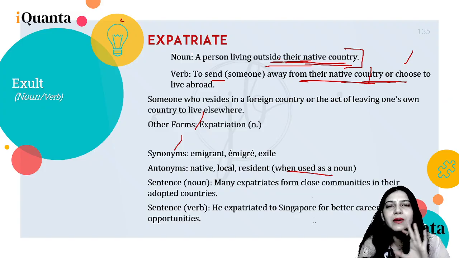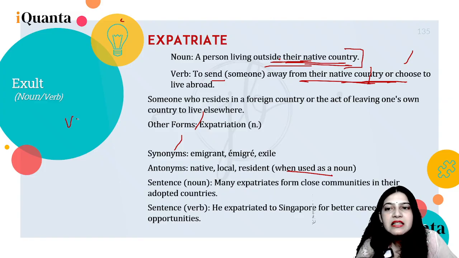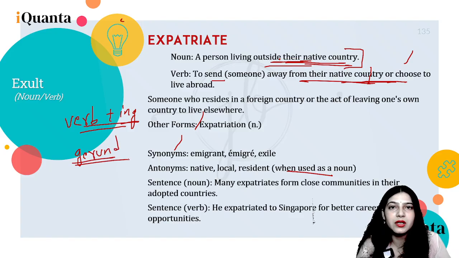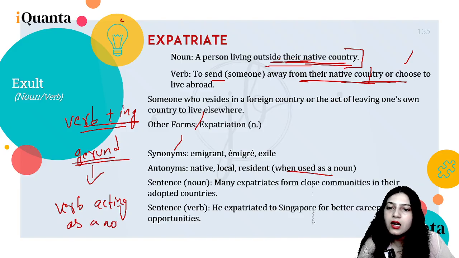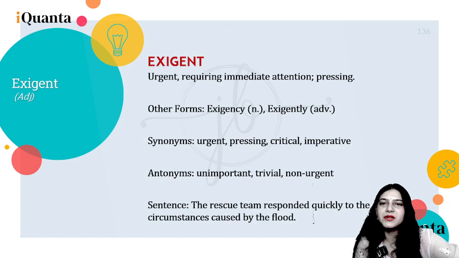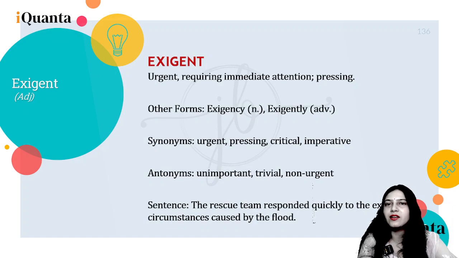Okay, not a rule, but let me just say it. Whenever ing is added to a verb, it becomes a gerund, and a gerund is basically a verb acting as a noun. Alright? Okay. We have already studied a lot about this, if my students are watching this.